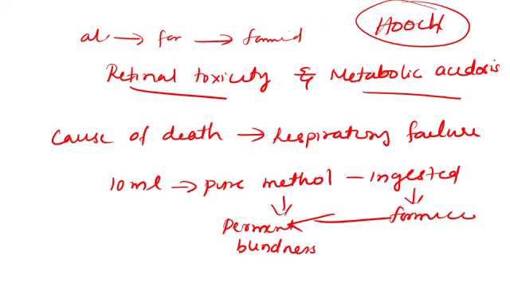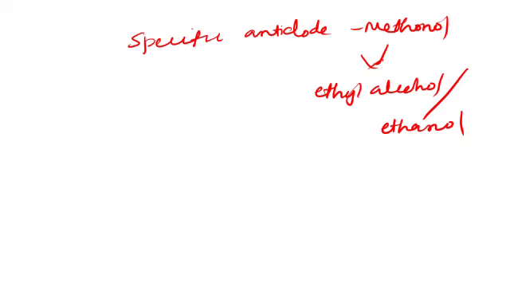As little as 10 ml of pure methanol ingested is metabolized into formic acid, which can cause permanent blindness by destruction of the optic nerve. And you can use ethanol or ethyl alcohol as a specific antidote, since it competes for the same enzyme, alcohol dehydrogenase, and prevents the metabolism of methanol, which is then excreted unchanged in the urine. So that is about methyl alcohol.